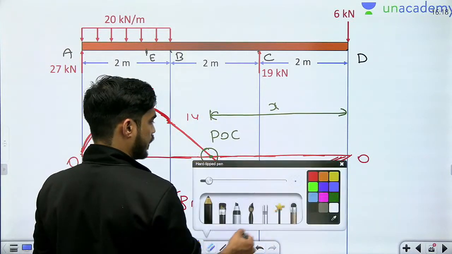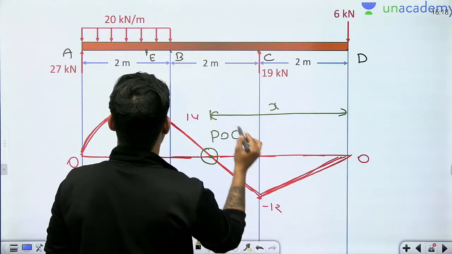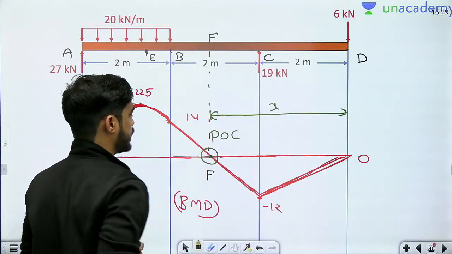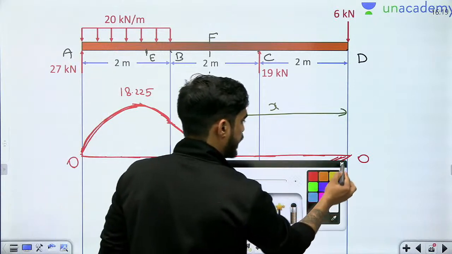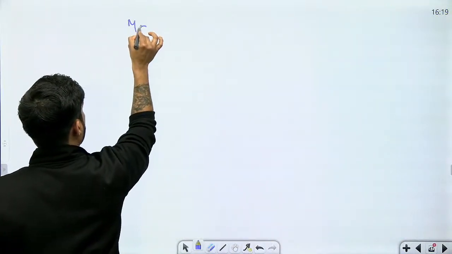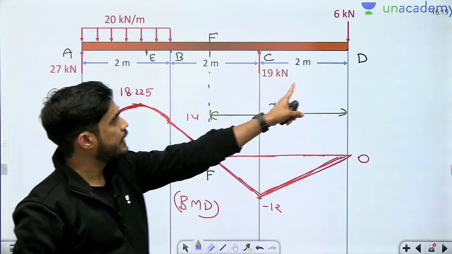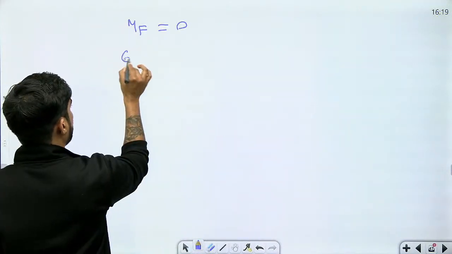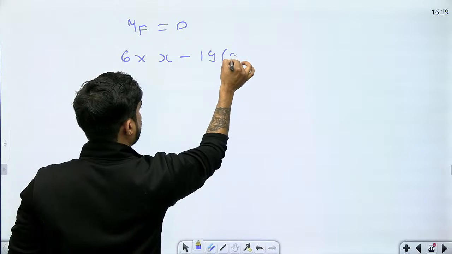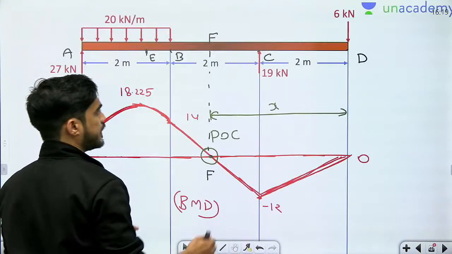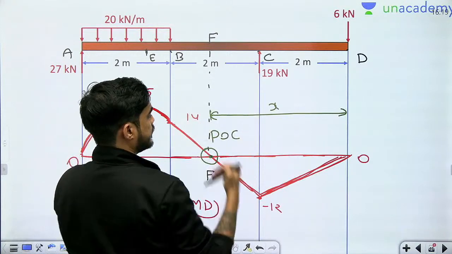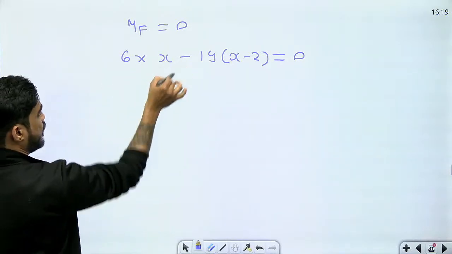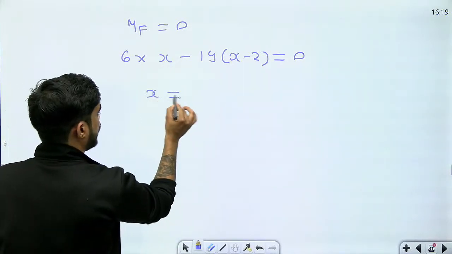At this point, let me call this point F. So bending moment at F is 0, right? Bending moment at F is 0. Now bending moment from right side you calculate 6 into x minus 19 into x minus 2. This will be the equation, right? Distance of 6 is x, distance of 19 is x minus 2. Don't worry about positive negative. Even if I put negative here, positive here, I am going to get the same thing. Now solve this.